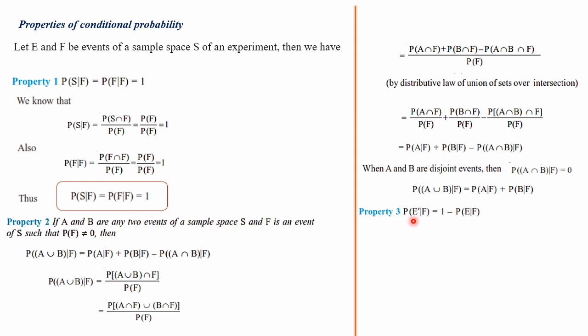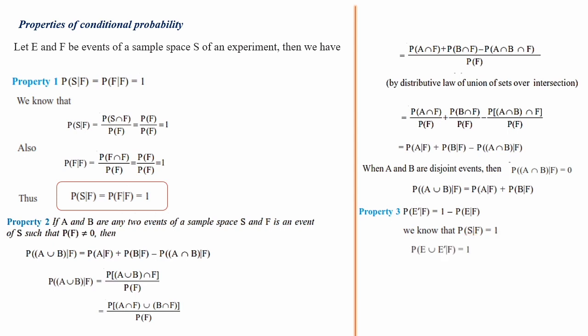Property number 3: P of E naught given F is equal to 1 minus P of E given F. Once again, the probability of E naught given F is equal to 1 minus P of E given F. Let's see the derivation. P of S given F we know is 1, by using property 1. S is the sample space and F is a subset, so P of S given F is equal to 1.